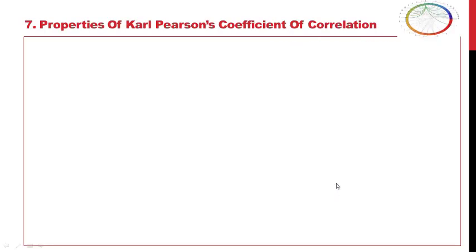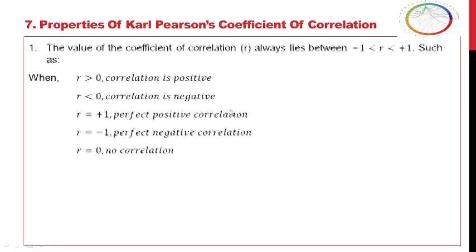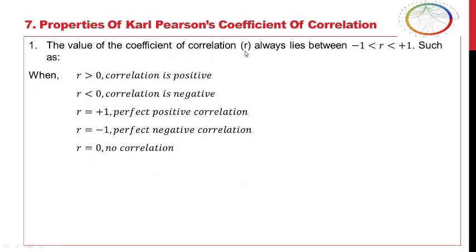We'll see the properties of the Karl Pearson coefficient. The value of the coefficient of correlation R lies within -1 to +1. When the value of R is greater than 0, correlation is said to be positive. When R value is less than 0, correlation is said to be negative. When R is equal to +1, perfect positive correlation is there. When R is equal to -1, perfect negative correlation is there. And when R is equal to 0, there is no correlation.